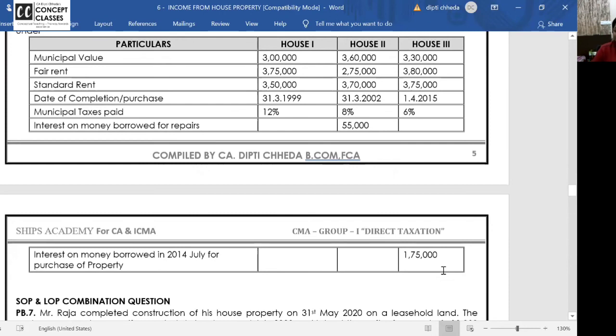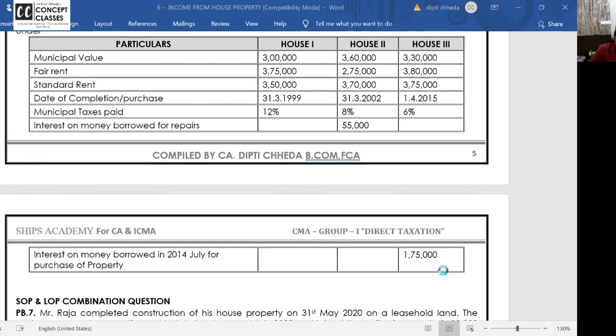Okay, such an important point for all of you. Listen, GAV may be fair rent or municipal value or actual rent. You know, high, low, high may, anything could be your GAV. But if municipal taxes are given as a percentage, if municipal tax are given as a percentage, yeah, Ashok, I'll give example for that also.